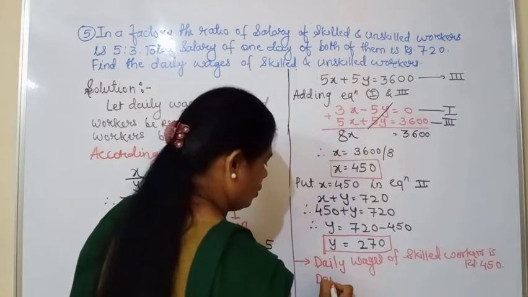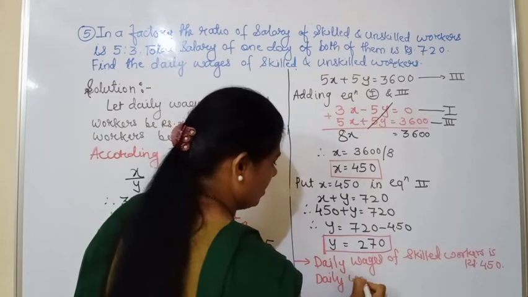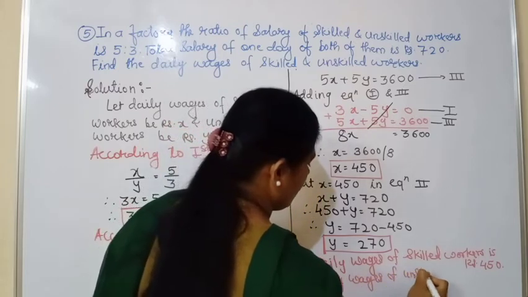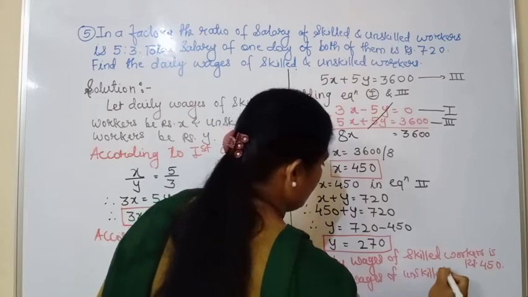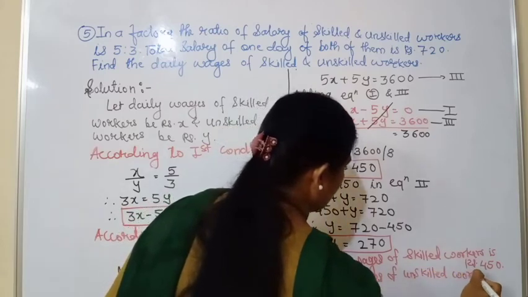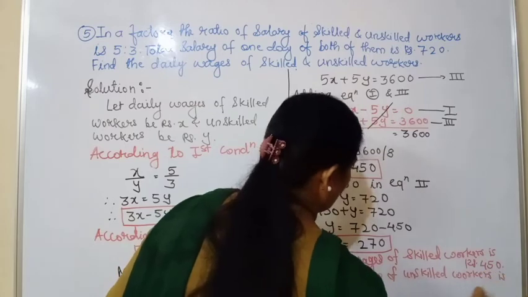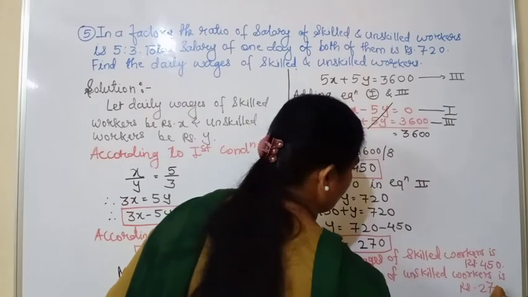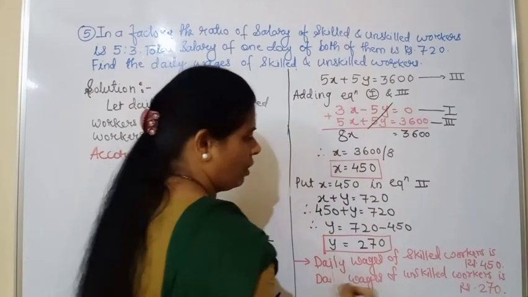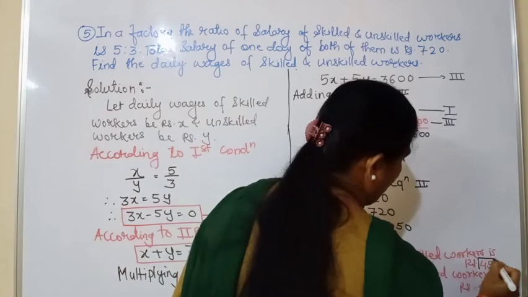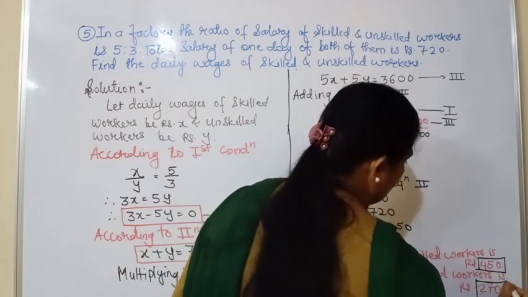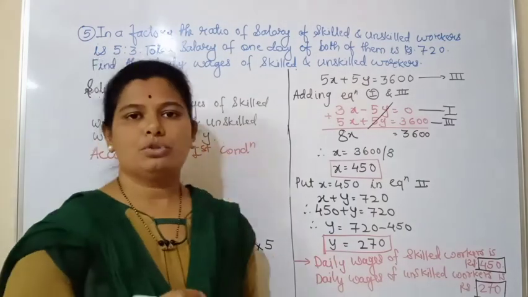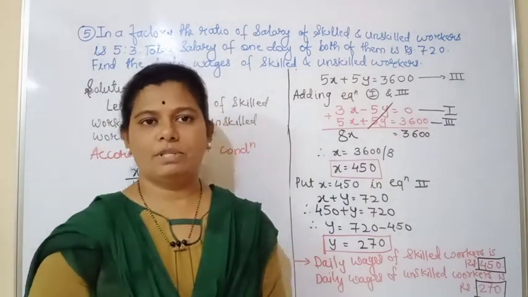Again, daily wages of unskilled workers is rupees, how much it is? We have got the value of y as 270. Okay, so very important thing, that is you have to write the answer at the end in the statement form. Very important it is.